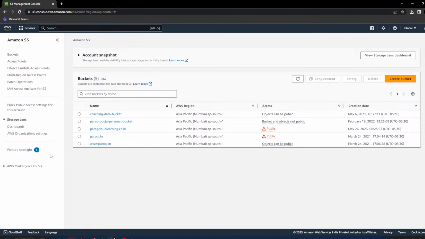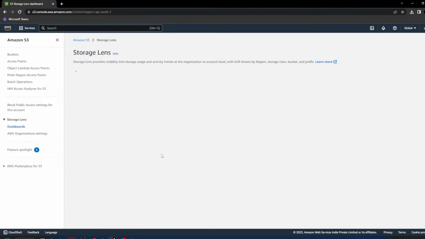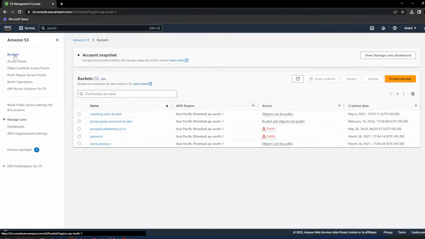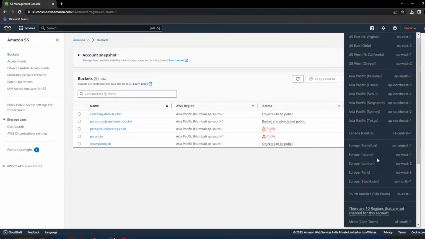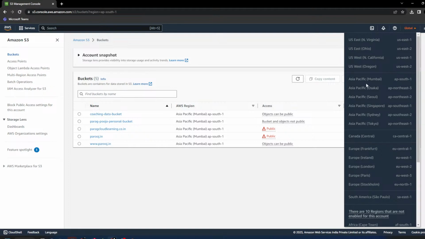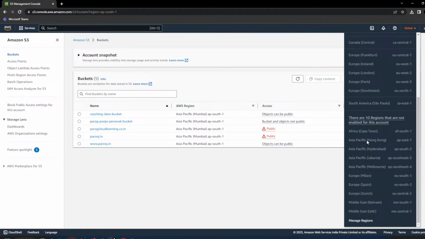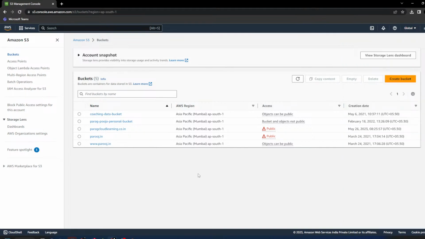So this is your S3 console. If you are logging in for the first time, you might see a dashboard like this. So just go to the right side and click on Buckets. Now you can see here Global. Again here we are not selecting the region. Why are we not selecting the region? Why is Amazon not showing the region? Because